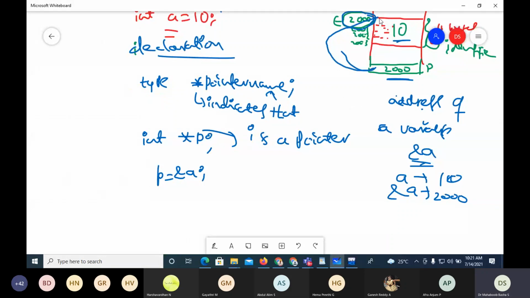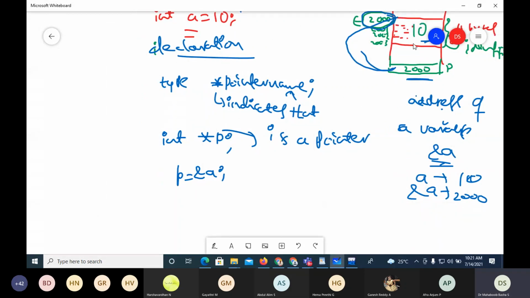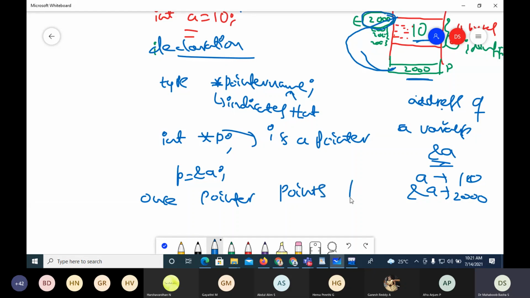Now I can get the value of the variable. Once a pointer points to a variable, the variable can be accessed through the pointer.